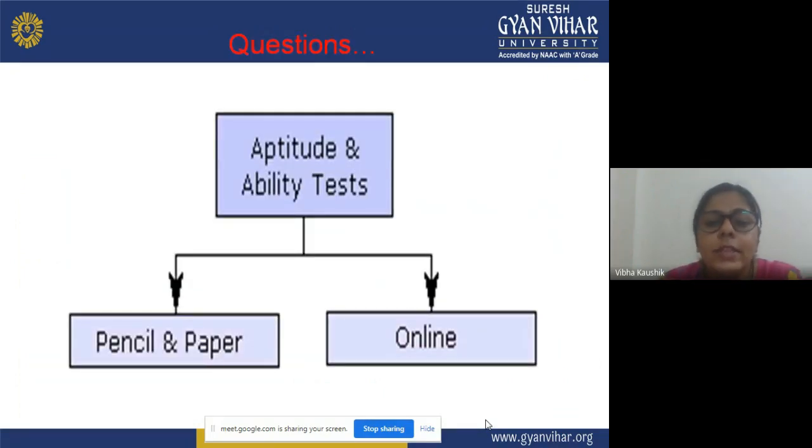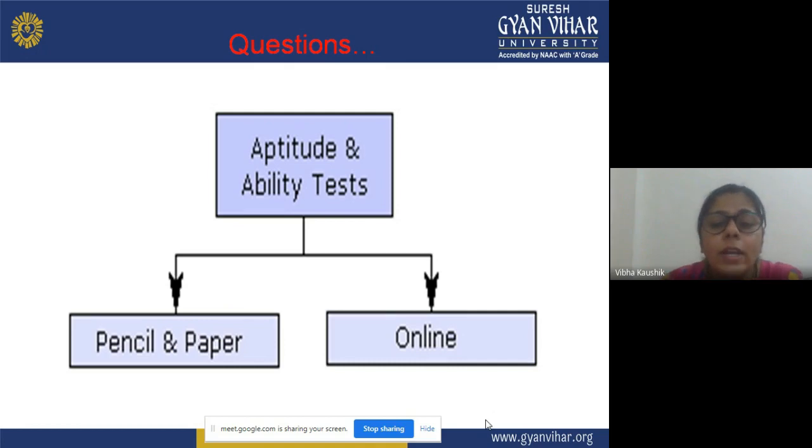Now, questions that can be asked: the aptitude and ability tests are of two types. It can be a pencil and paper test. Some questions will be there, and the respondent has to respond on the basis of those questions, and on the basis of the respondent's responses, we will be able to know what the ability of that particular individual or child was in that particular area.